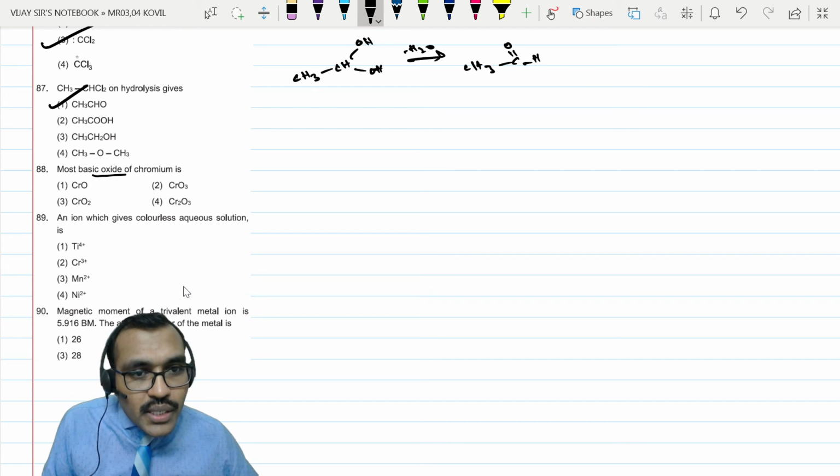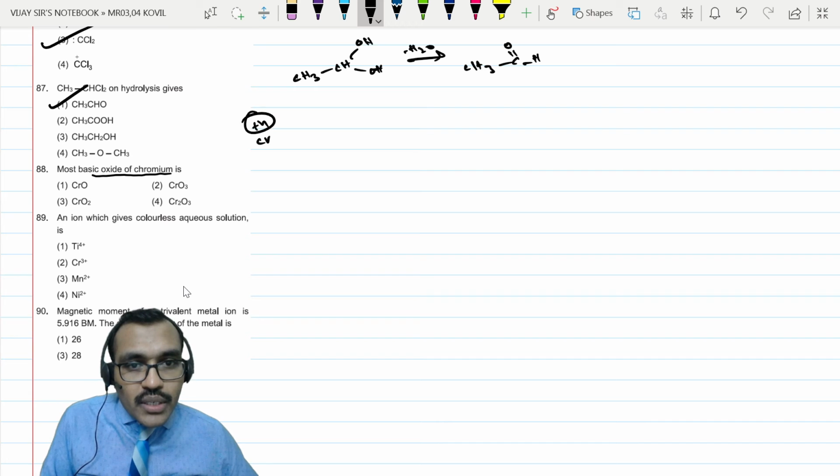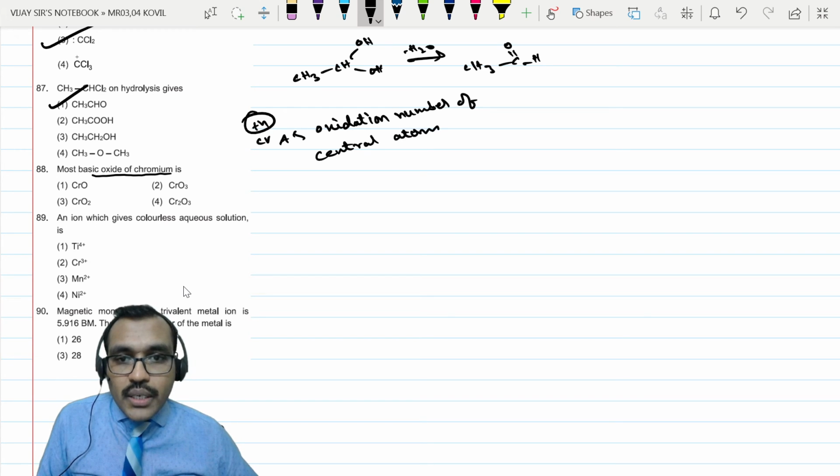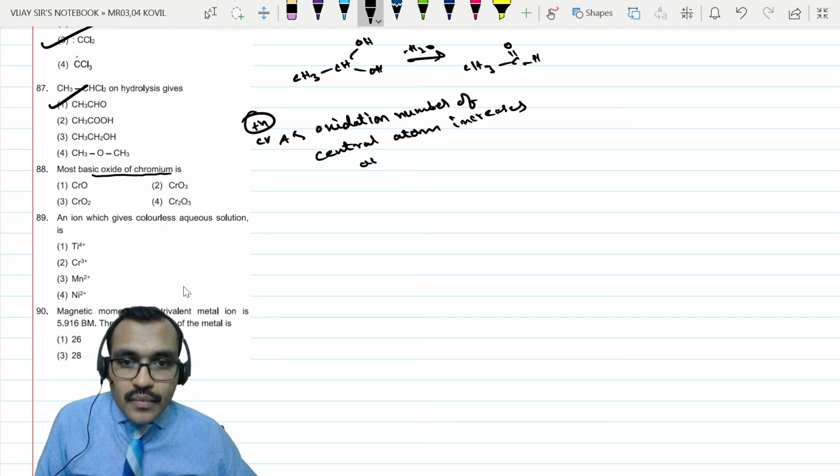Most basic oxide of chromium. So as oxidation number of central atom increases, acidic nature increases.